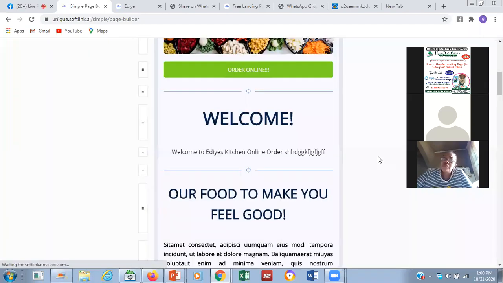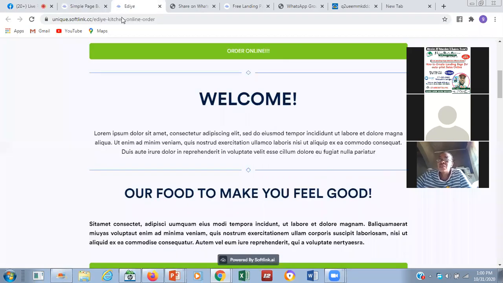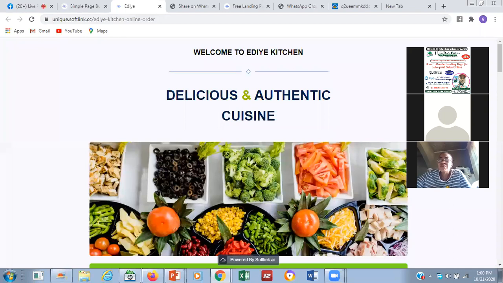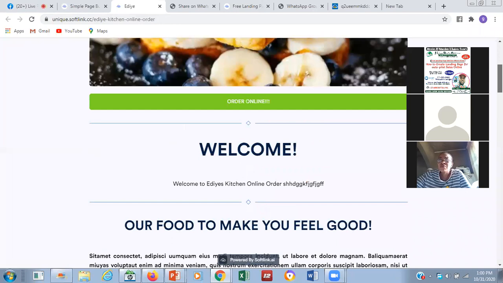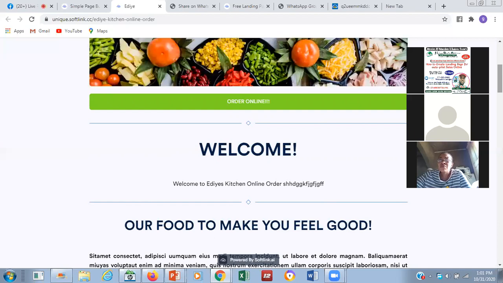Then you will see it here. You can see it Ediye that. So as you have done it here, just immediately you have dropped and you click on option and you update. Anybody coming to that site immediately, let's go and refresh this place now. You'll see that that instant thing that you are doing is what they will be seeing. And that is why I said that it is very easy for you to edit yourself, and immediately your customers are seeing the input that you are putting immediately.